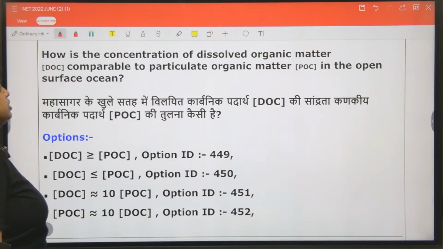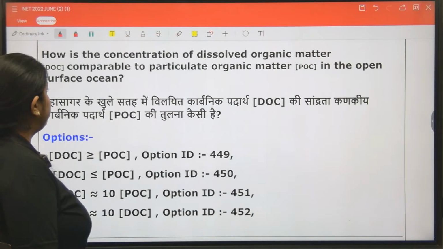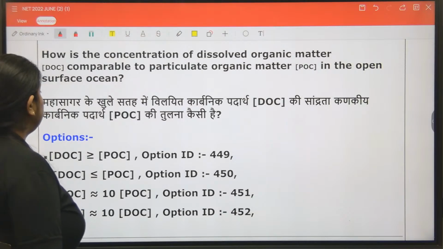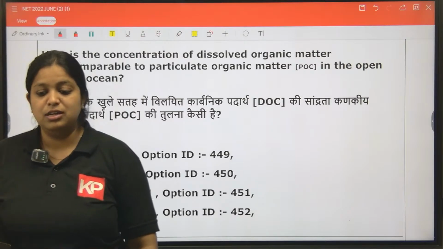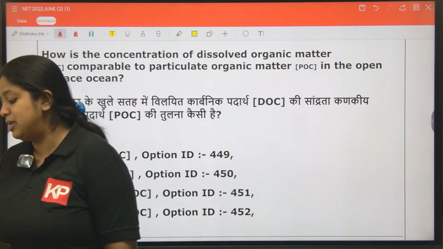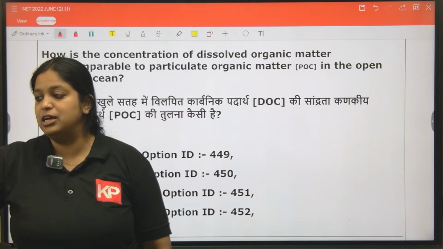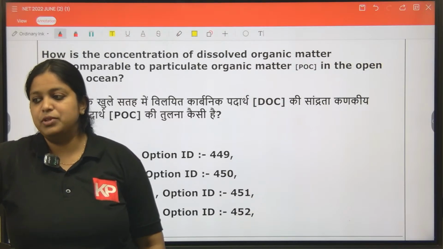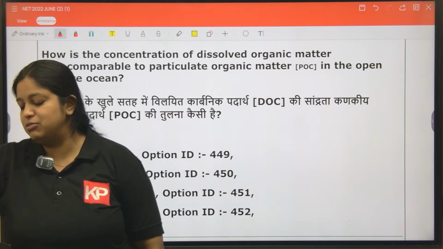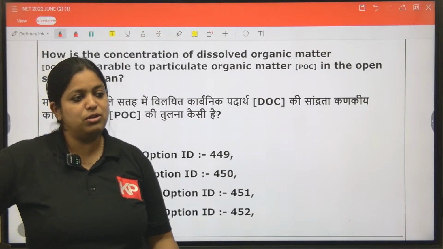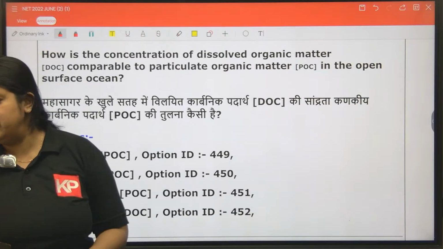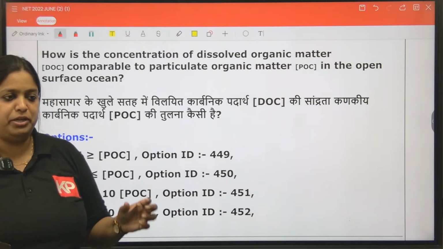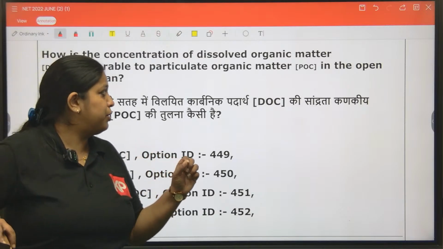How is the concentration of dissolved organic matter comparable to particulate organic matter in the open ocean surface? Particulate organic matter and dissolved organic matter. Particulate matter means the one that is not dissolved. It usually has a diameter of 0.53 to 2 millimeter, small particles, particulate matter.